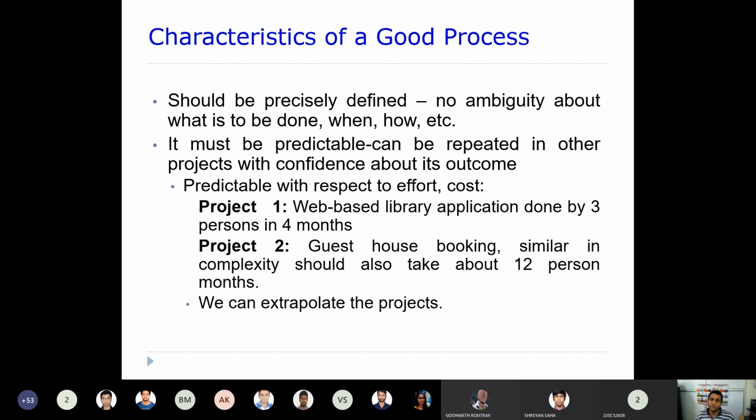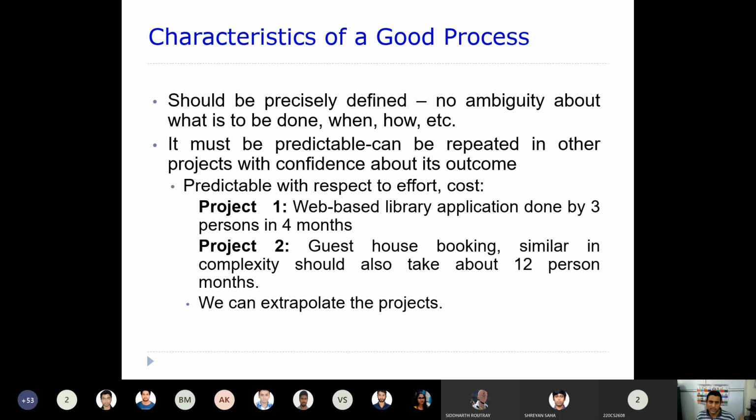That means, as I said before also, if we developed a successful project in the past with a certain successful outcome, then we can repeat the same process again for similar kinds of projects.